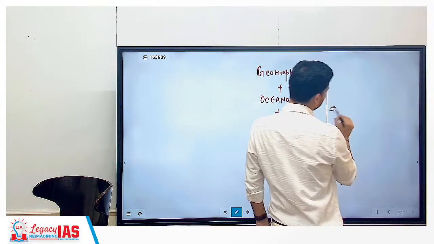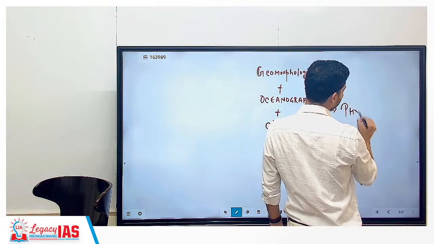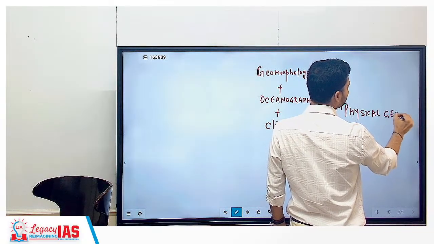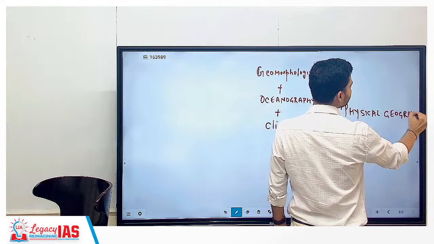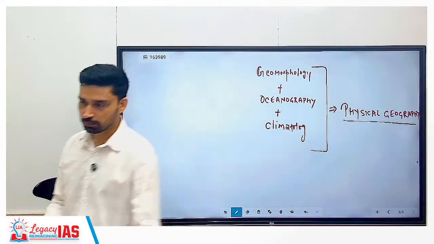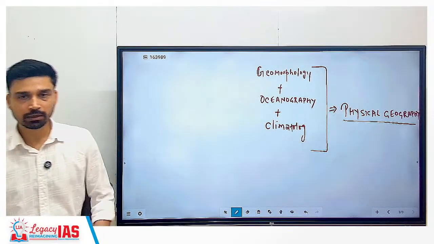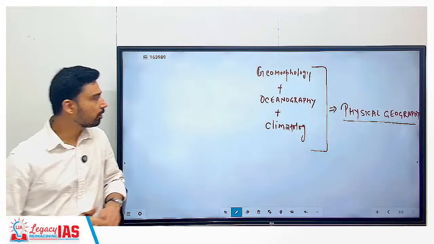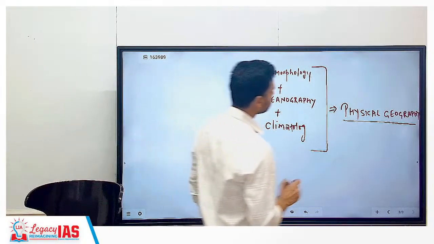Together, they are also referred to as physical geography. Many times in books or in some places, you would find the topic mentioned as physical geography. So what is physical geography? Now you understand, physical geography is nothing but all these three together, that is geomorphology, climatology and oceanography.